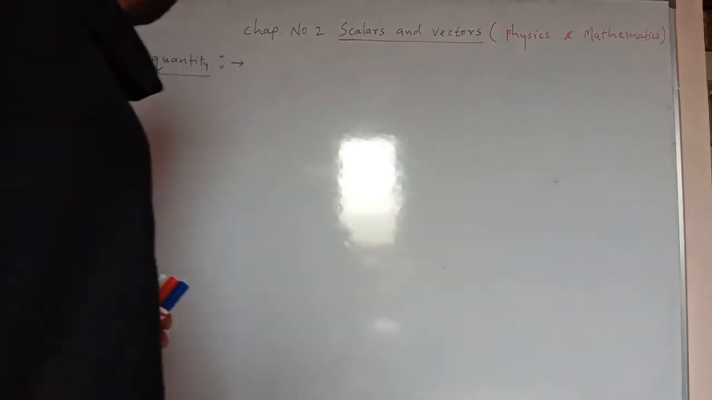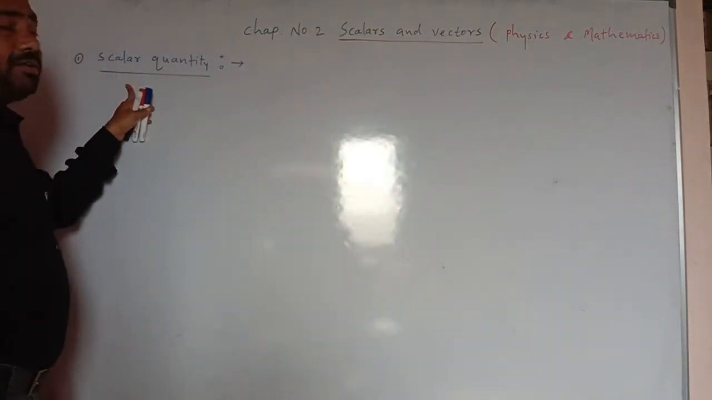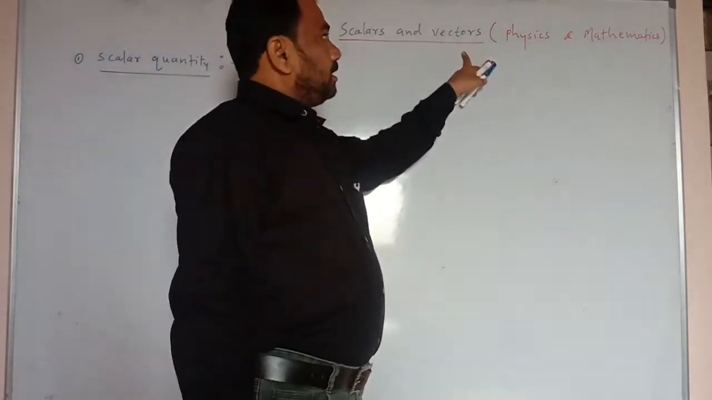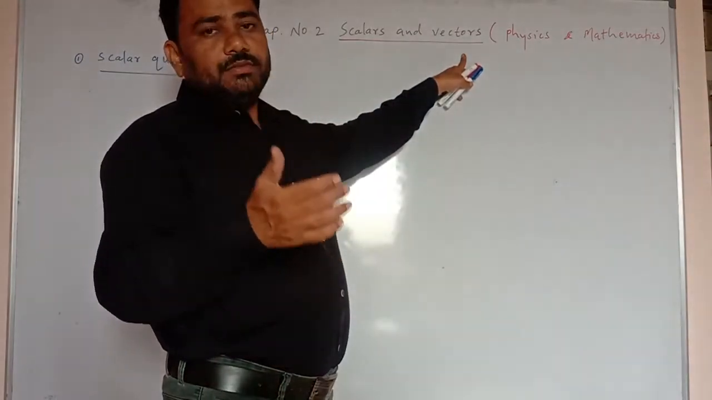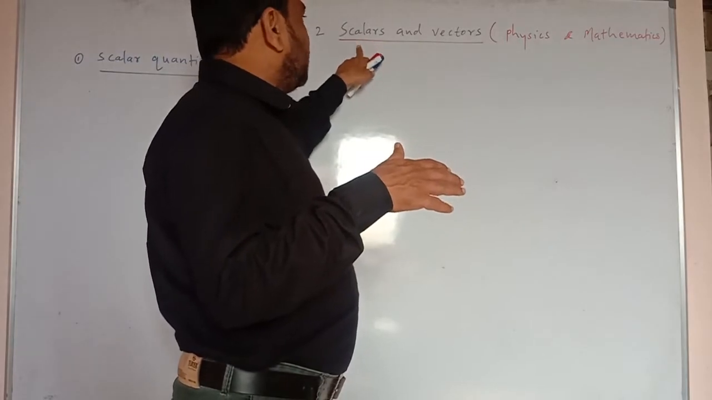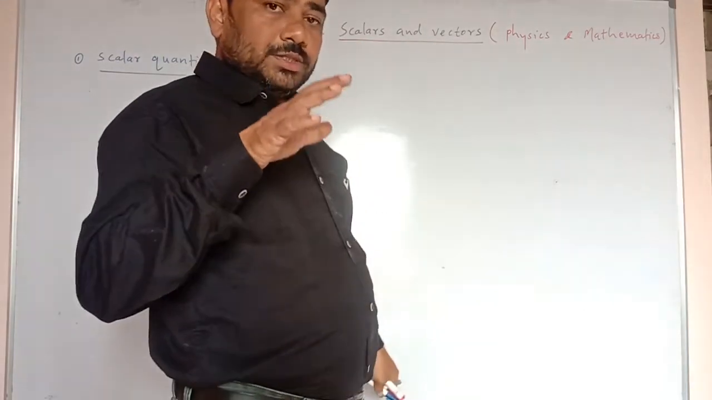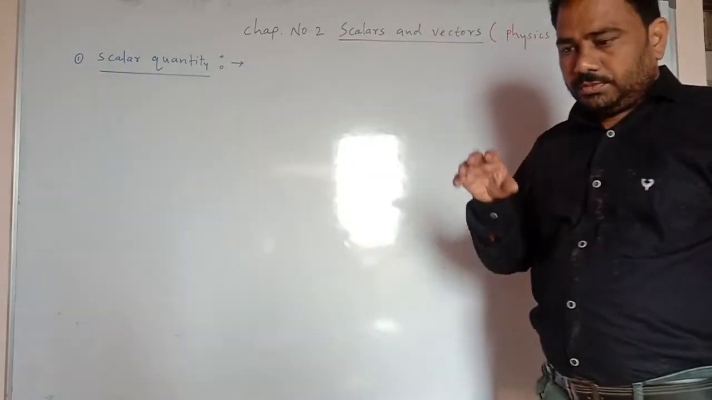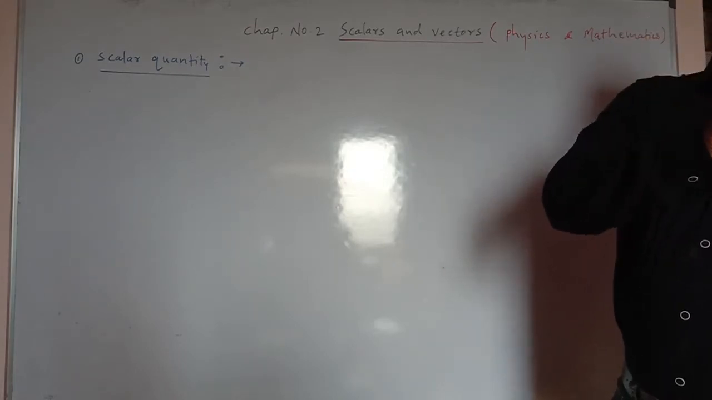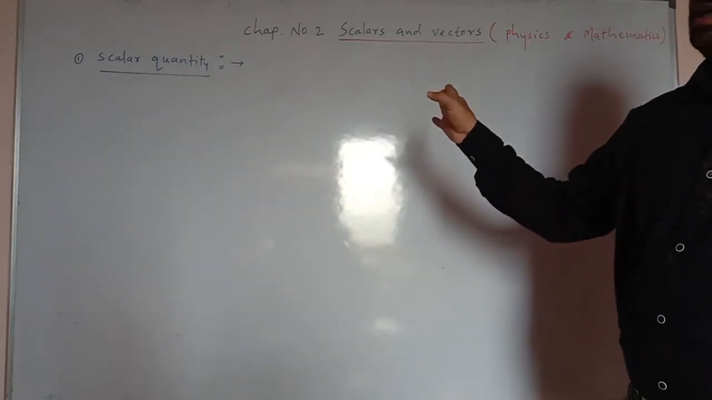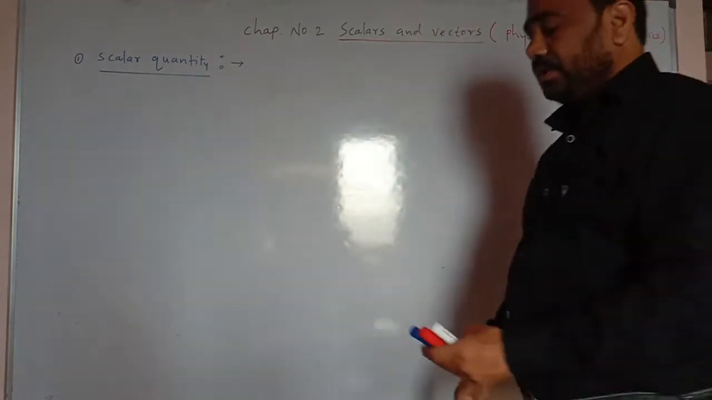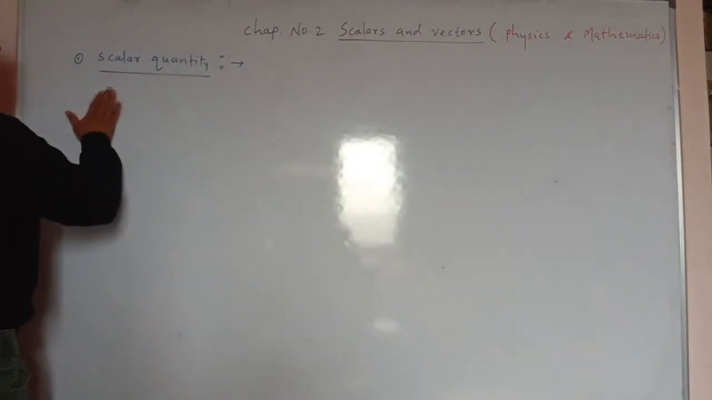So first of all, let us discuss what scalar quantity means. If you know the meaning of scalar and vector, then if any physical quantity is given and you have to specify whether it is a scalar quantity or a vector quantity, this is very important for this chapter. So you must identify whether the given quantity is a scalar quantity or a vector quantity. Before going towards that, let us see what scalar quantity means.